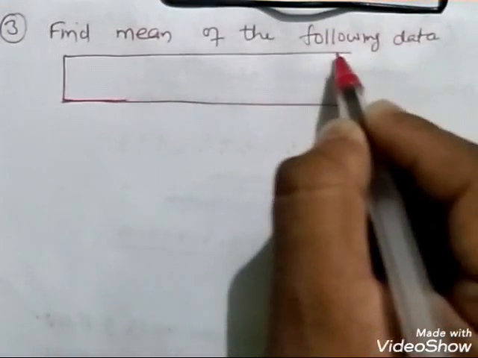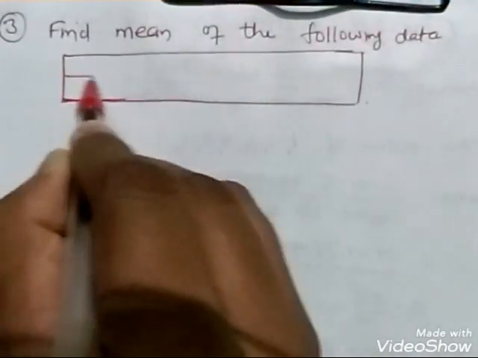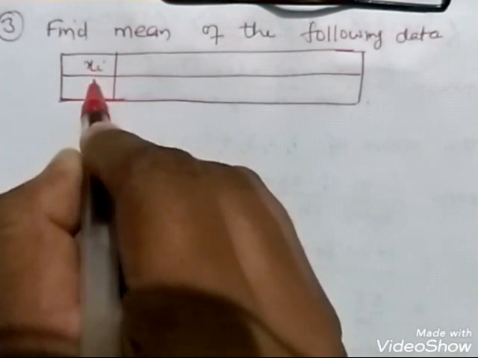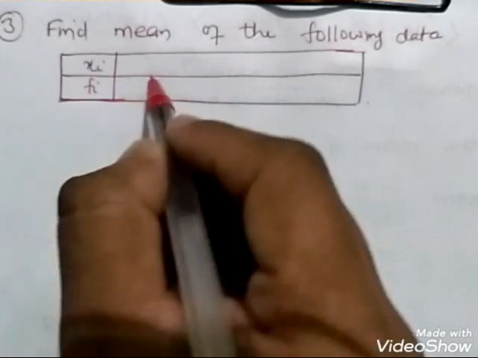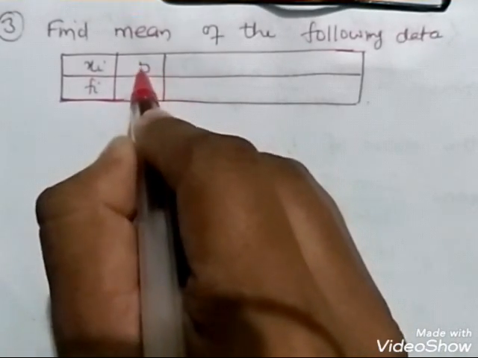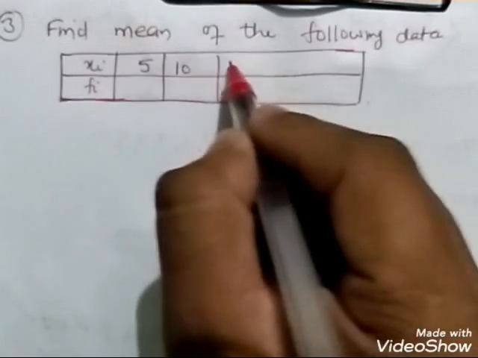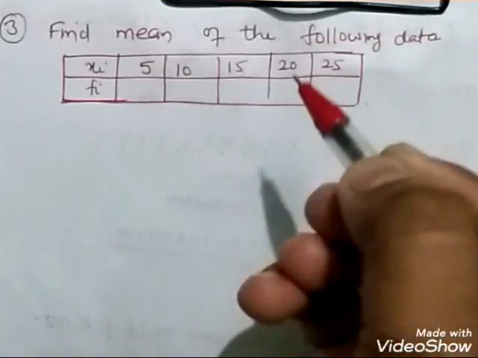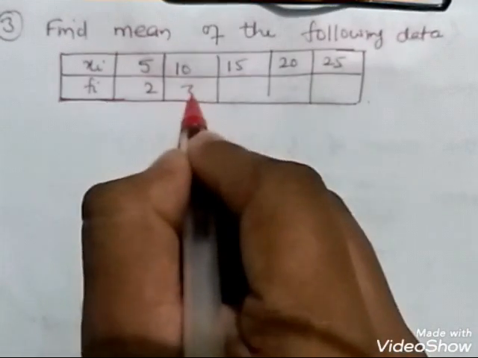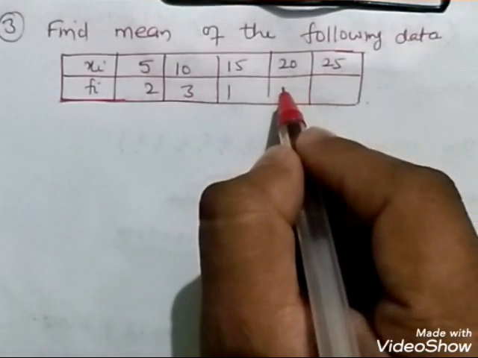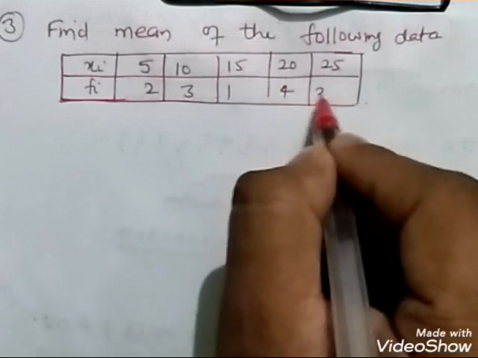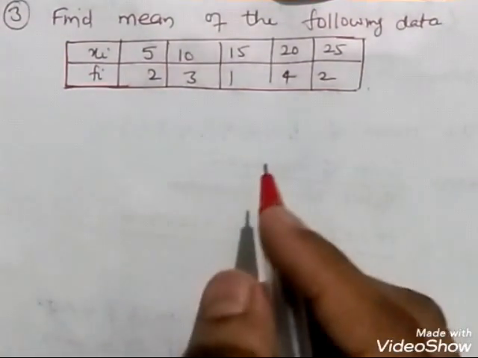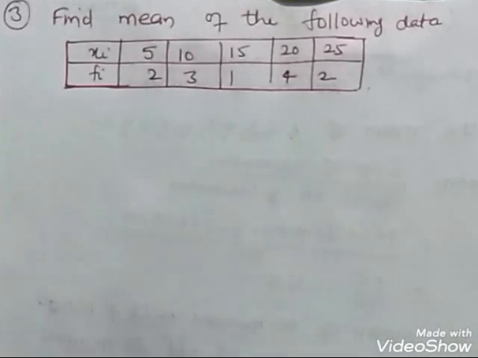This is given to me in the question. We are provided with xi as well as fi. Fi is basically the number of something, number of students, number of marks, whatever it is. xi is 5, 10, 15, 20 and 25. I'm making the question by myself, so fi can be 2, 3, 1, 4, 2, whatever you want to consider. Simple, very easy. Okay, so find the mean of it.